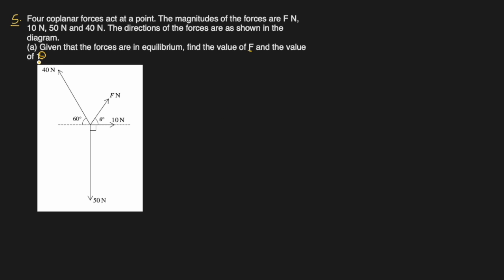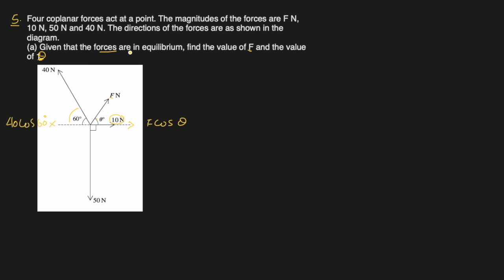So for finding the angle first and later F, we have to isolate F sine theta and F cos theta. This is what we have been doing. So let's compare the x direction first. This F, its component in this direction will be F cos theta, because theta is with this line, so this will be cos. Similarly, 60 is with this line, so the component here will be 40 cos 60 degrees. And there's no other force which is inclined, but we have 10 newtons also in this direction.